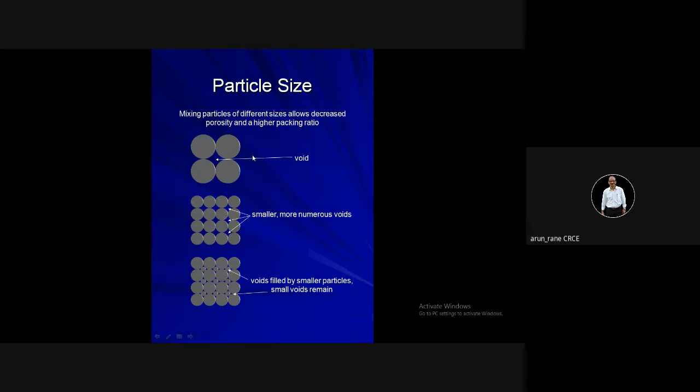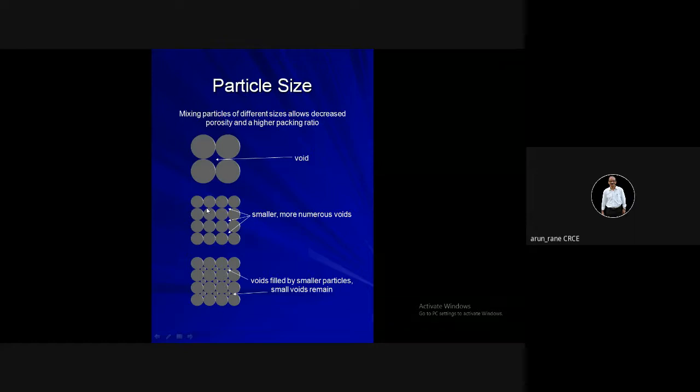Then these particles, how to mix up these particles which are of different sizes, so that you get a good packing. If the packing is good, then this void will go on reducing. Here it is larger, so the packing is not good.